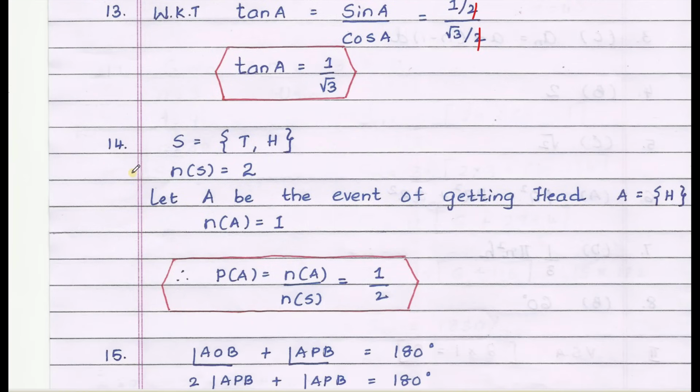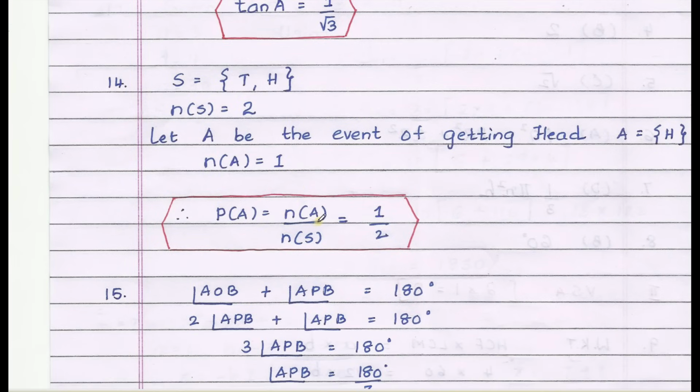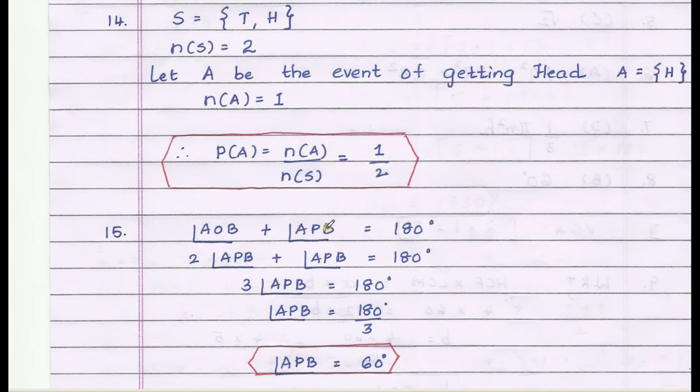14th question: if a coin is tossed once, what is the probability of getting a head? It is 1 by 2. Our total outcome is 2. The favorable outcome is H, that is 1. N of A equals 1. Therefore, P of A equals N of A by N of S, which is equal to 1 by 2.